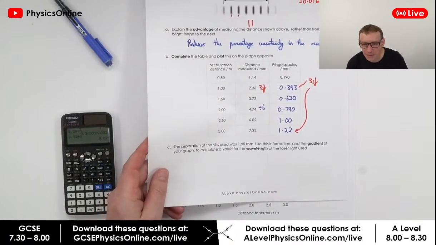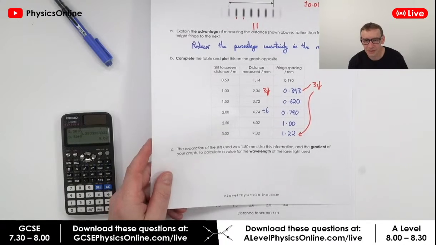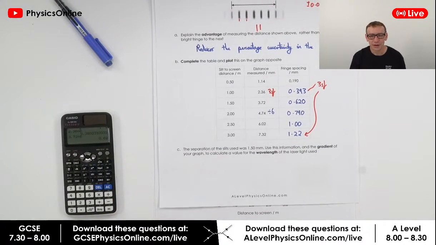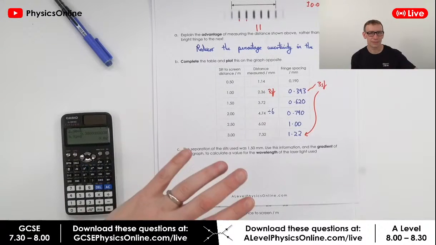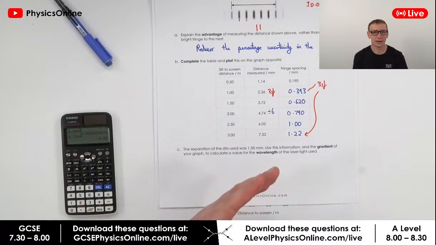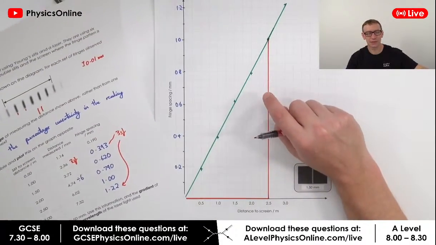Okay, if the question tells us to draw a suitable graph and nothing else, do we draw a curve connecting the points or a line of best fit? I would say, drawing a suitable graph, you should draw a line of best fit, but that line of best fit could be a curved line. It depends on the data and what it shows. Most of the time, for A-level, they want you to draw a straight line, because once you've drawn that straight line, you're then going to use the gradient to calculate a physical value.